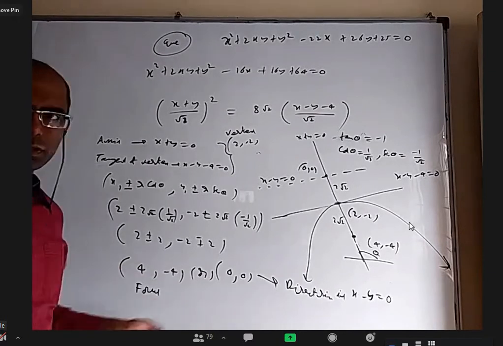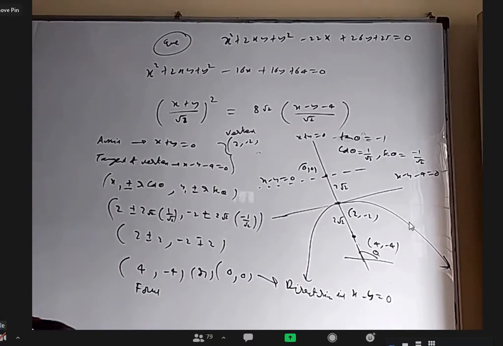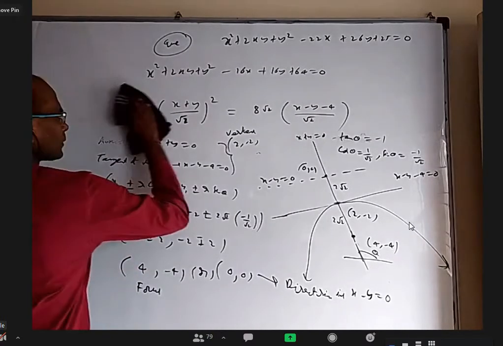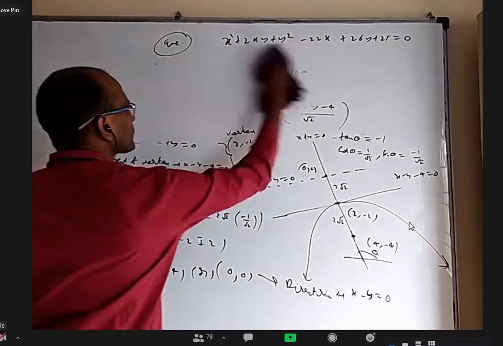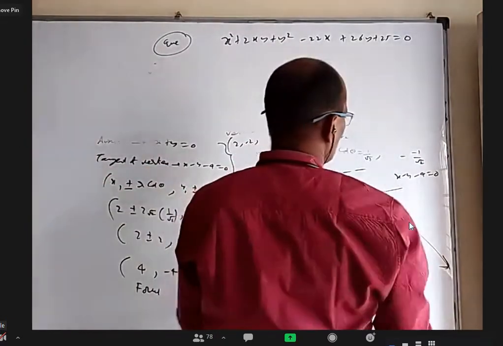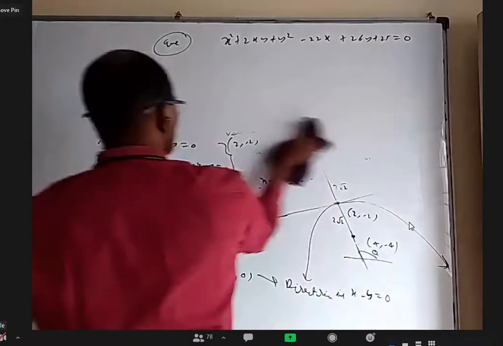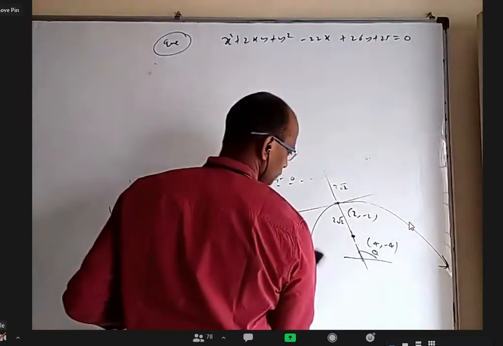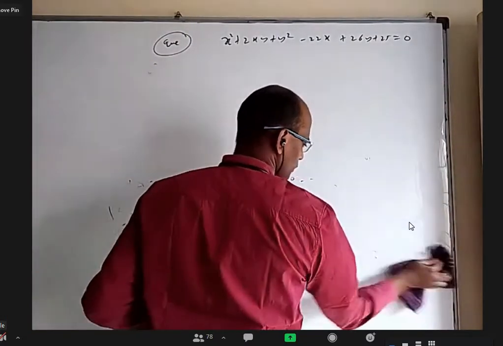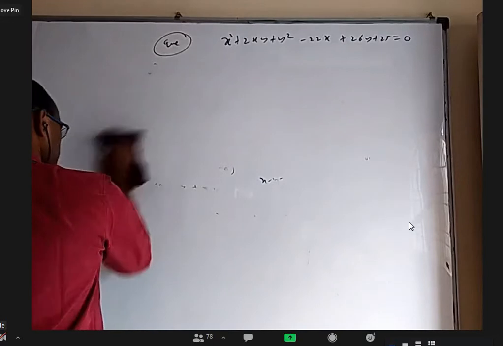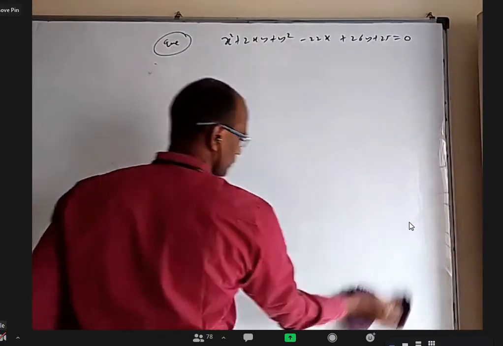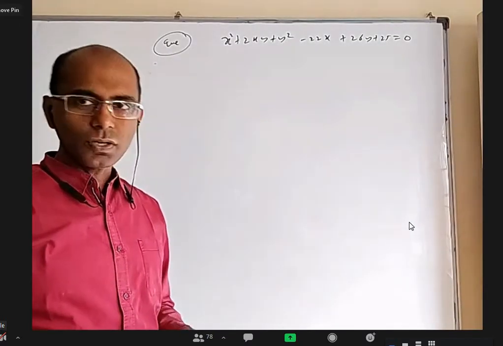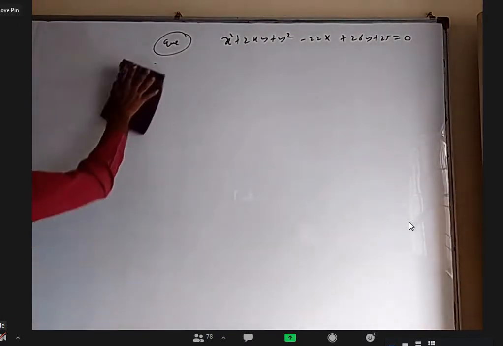Okay, previous question, is it okay? Shall I erase? Okay, axis and tangent at vertex, they should be perpendicular lines or not? Yes, sir. Okay.